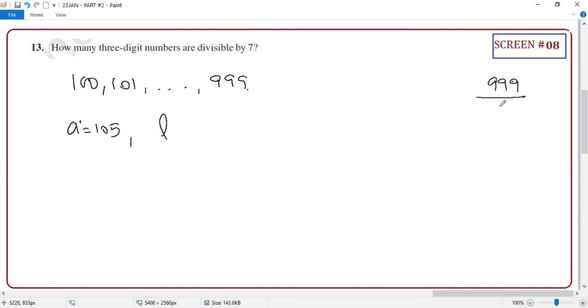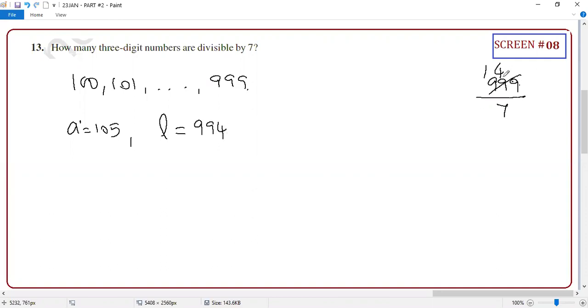How to confirm, sir? Maybe students will find it difficult. You just apply the 7th table, student. I know only the Tamil table, student. I don't know the English table. By default, my brain will work that way; the number itself will come only if I say the Tamil table. So 29. 29 means, how many 7s? 4. Then remainder 1. 19? Oh, this is the problem. So instead of 19, if you have 14, this is the way you have to check that. Clear or not? Guys, how to check whether 994 is that?